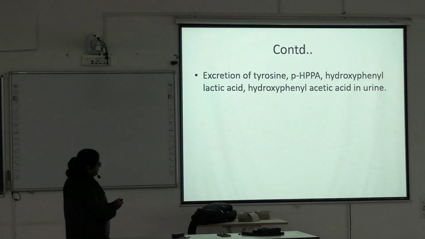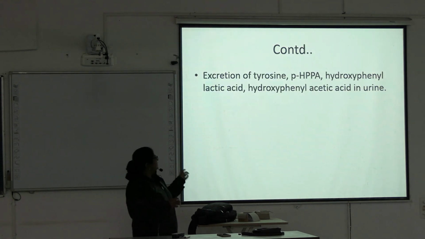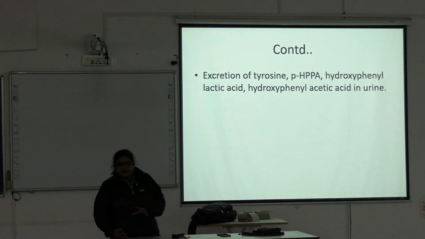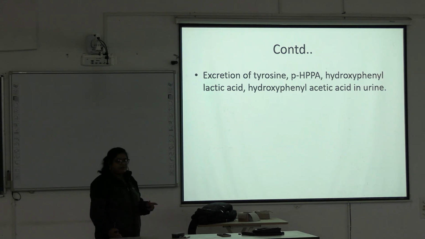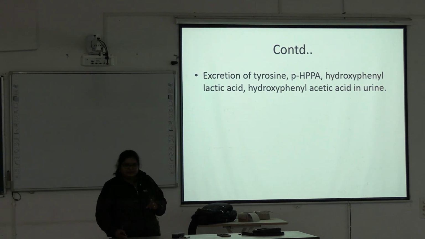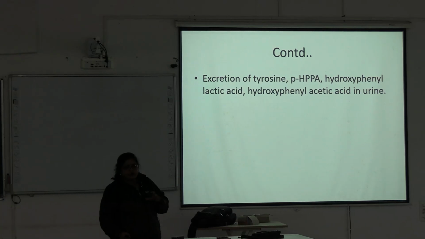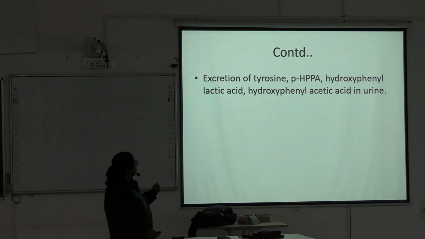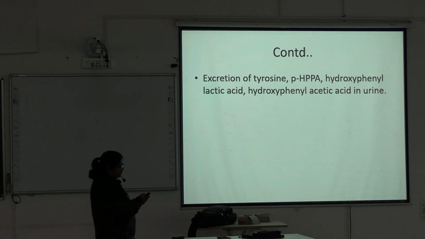Now, in the total phenylalanine and tyrosine metabolism, the most important thing is phenylketonuria. This is dopamine, and another is melanin synthesis. These are the small steps you have to remember, just one or two enzymes, so this can be given in the exam.